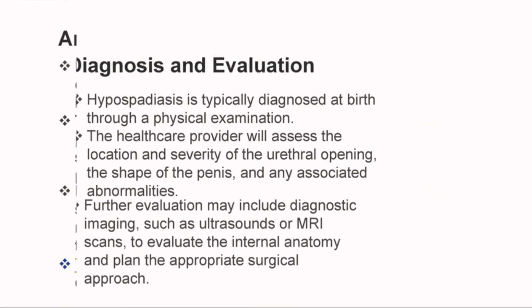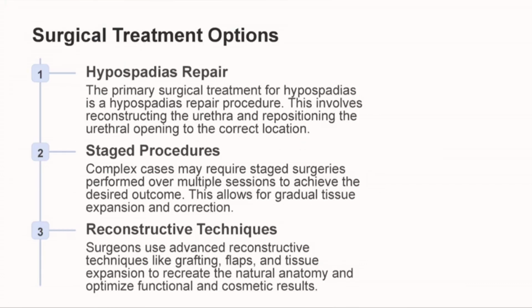Then moving to the next part, diagnosis and evaluation. Hypospadias is typically diagnosed at birth through a physical examination. That means we can observe by physical examination whether the condition is present or not. The healthcare provider will assess the location and severity of the urethral opening, the shape of the penis, and any associated abnormalities. Further evaluation may include diagnostic imaging such as MRI, magnetic resonance imaging, to evaluate the internal anatomy and plan the appropriate surgical approach.